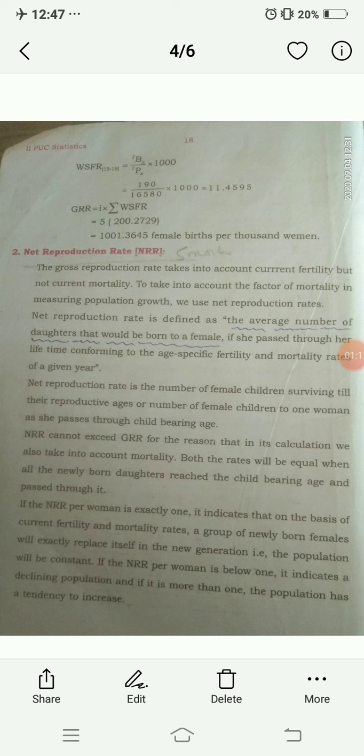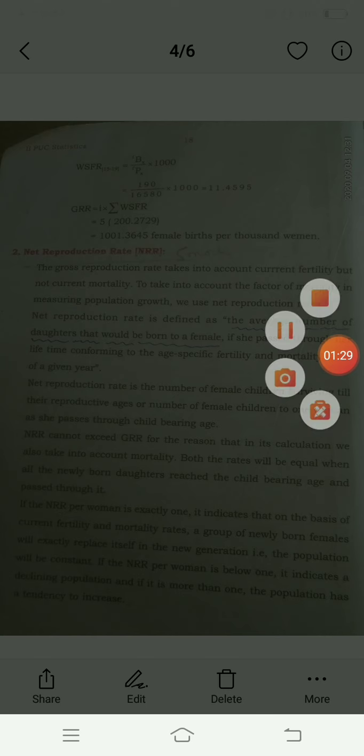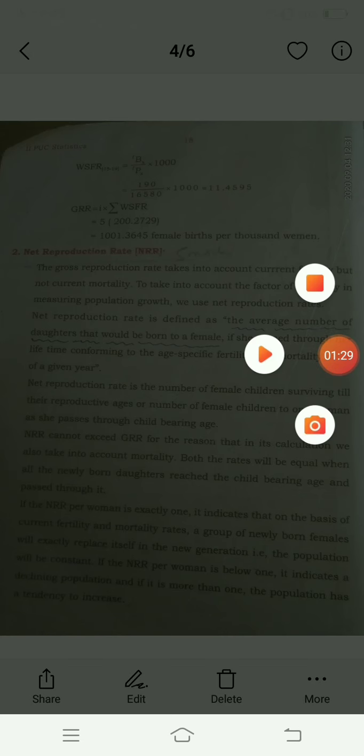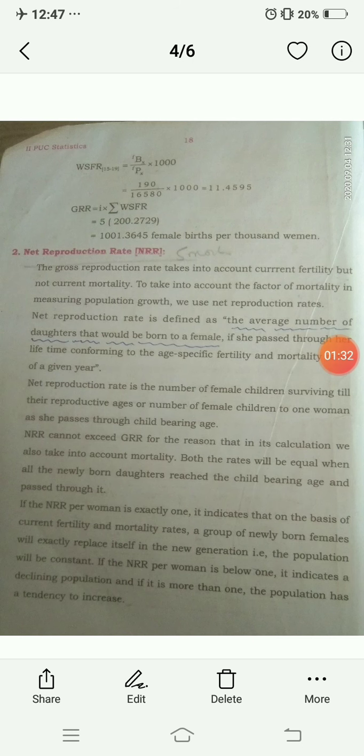For example, we consider 15 to 19, 20 to 24, 25 to 29, up to the age group 15 to 49.